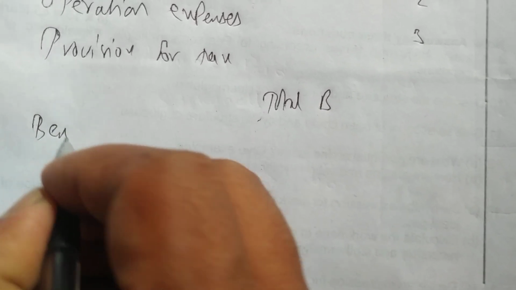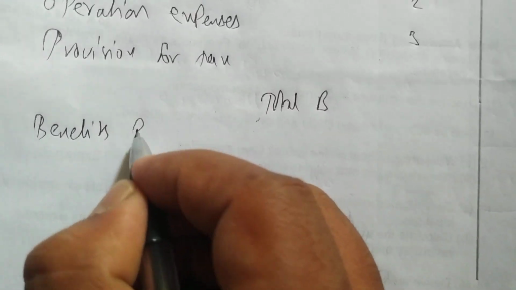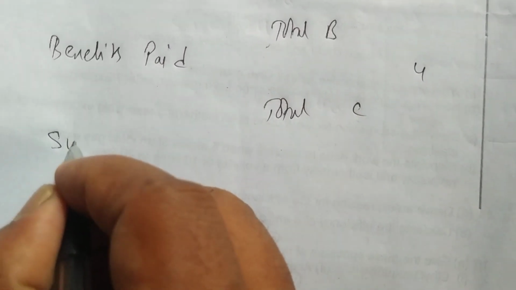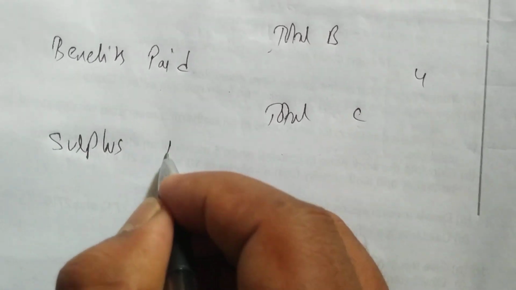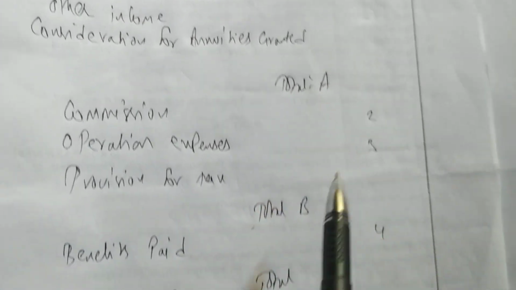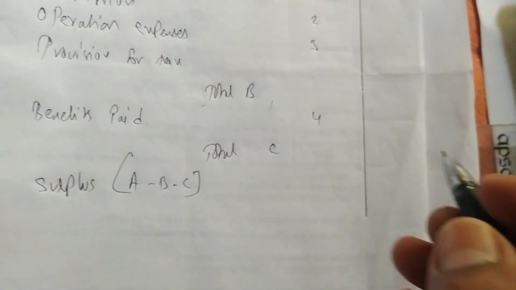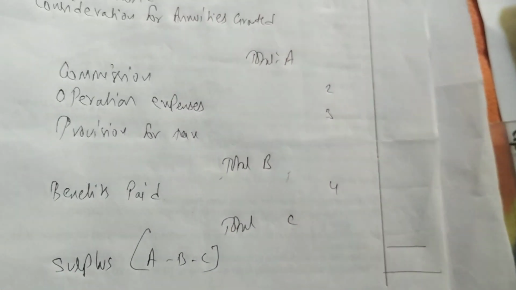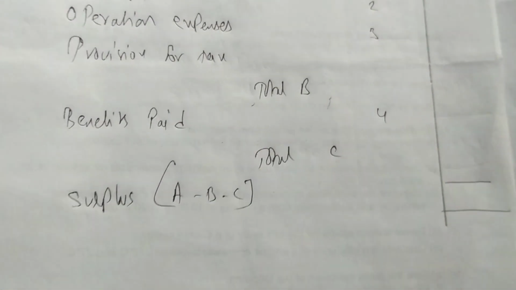Then we have to do benefits paid, Schedule 4. Then we do total C. Then we write surplus. How to do surplus? A minus B minus C. From income, when we do A minus B minus C, we'll get surplus. So we have to prepare workings also.